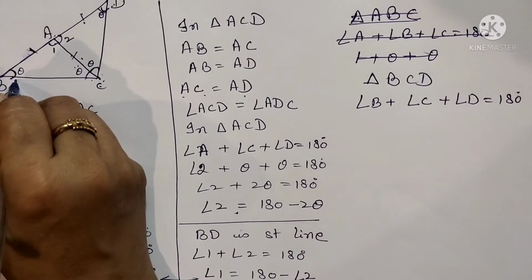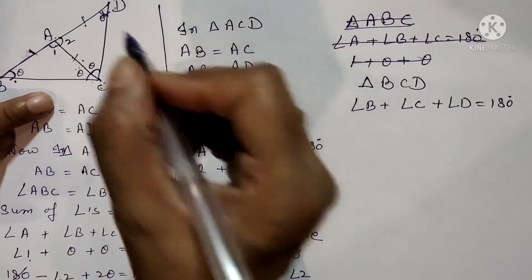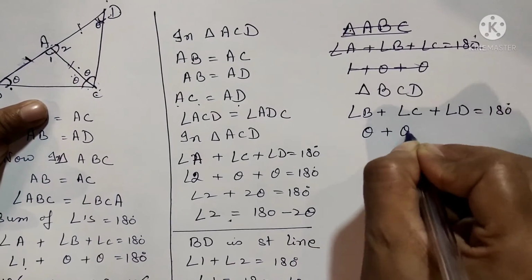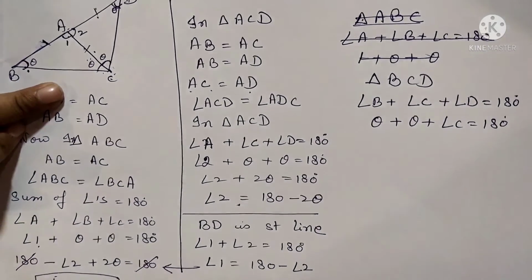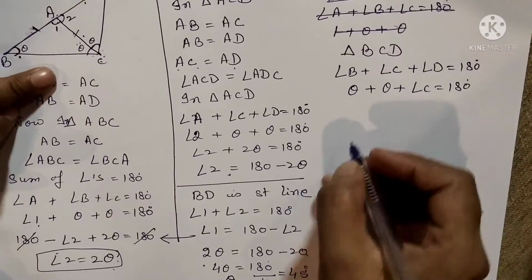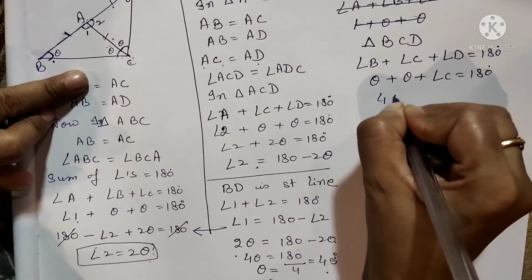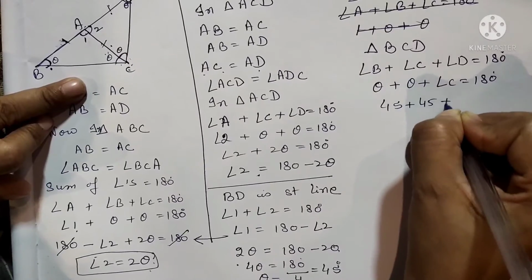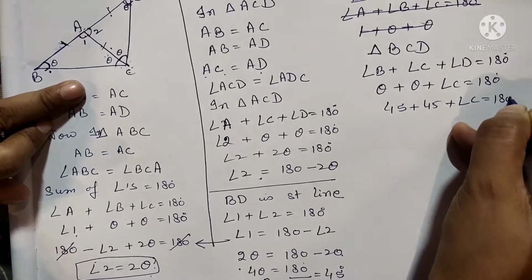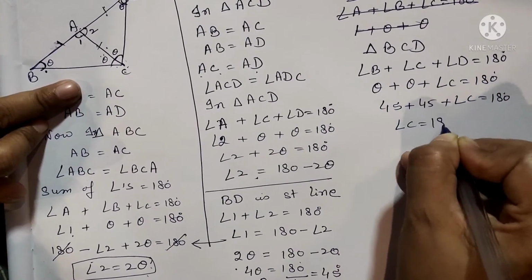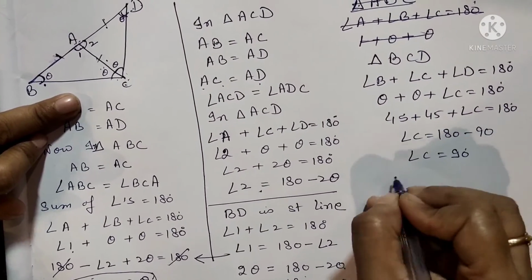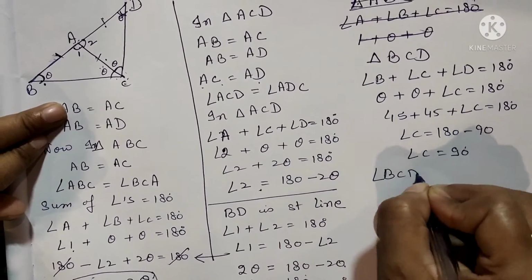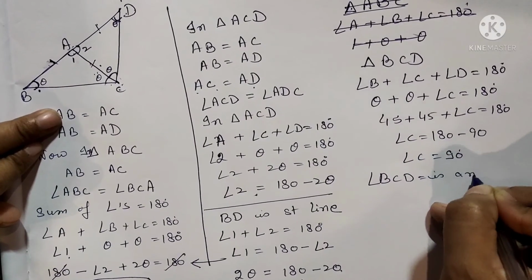In place of angle B we write theta. In place of angle D we write theta. And angle C is equal to 180 degree. Now value of theta is 45 degree. So 45 plus 45 plus angle C is equal to 180 degree. Angle C is equal to 180 minus 90. That means angle C is 90 degree. So angle BCD is a right angle. Proved.